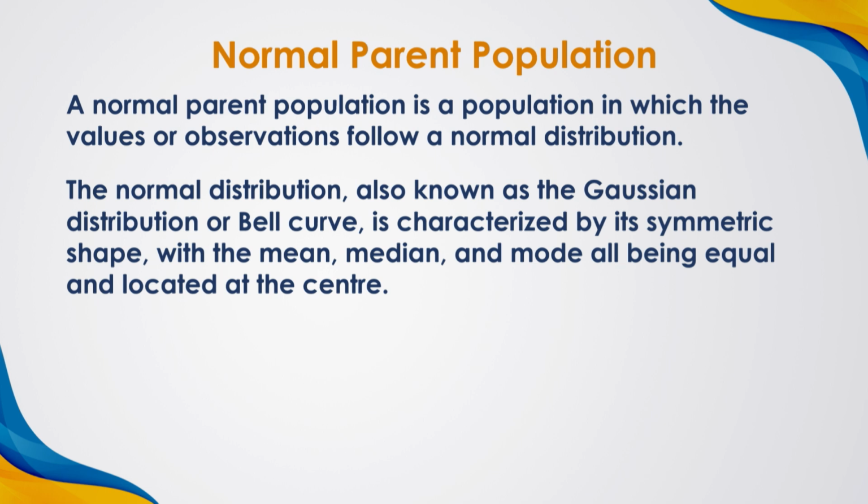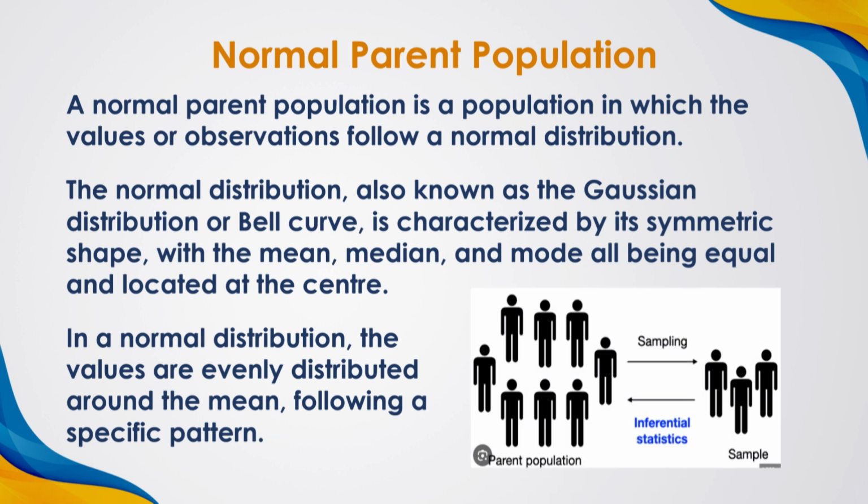The normal distribution, also known as a Gaussian distribution, is a bell-shaped curve. It is characterized by its symmetric shape, with the mean, median and mode all being equal and located at the center. In a normal distribution, the values are evenly distributed around the mean following a specific pattern.